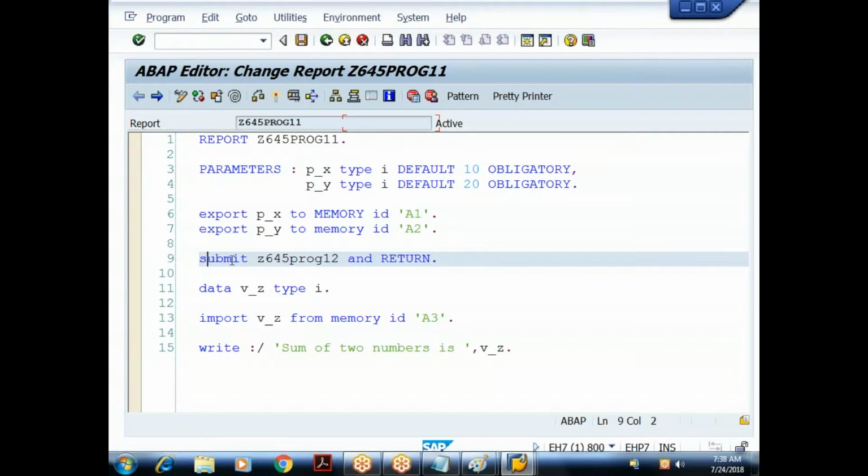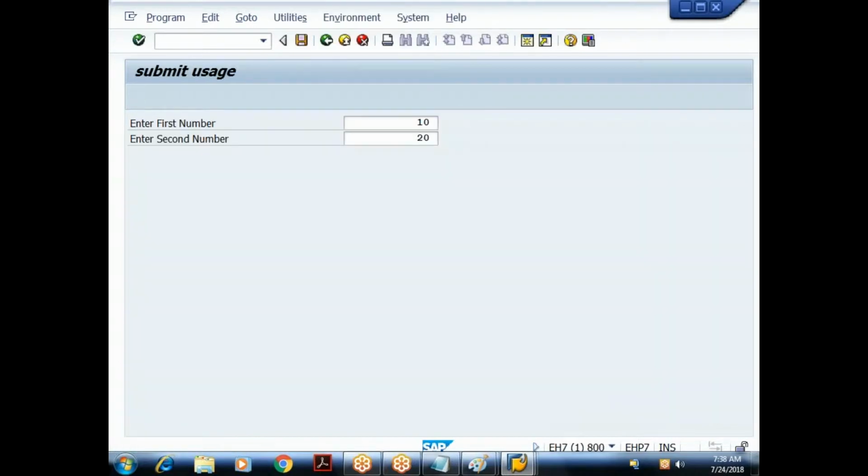See, the submit keyword will have some logic, no? The logic for that submit keyword might be built by SAP in some program, right? See, I'm saying that the submit keyword is used for shifting the control from one program to another program. Just like that, it will not shift, no? There should be some logic behind that. So that logic they might have written in that particular standard program.